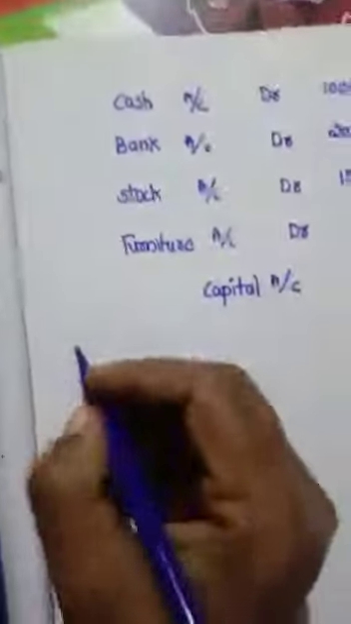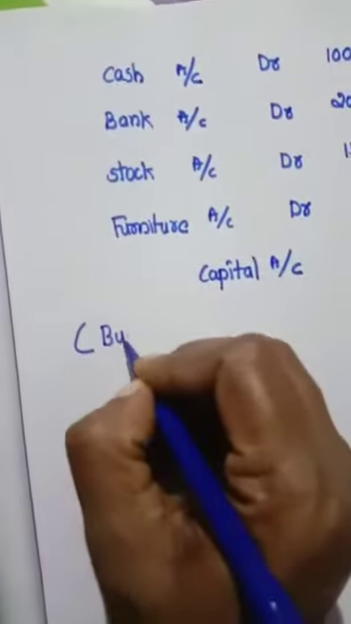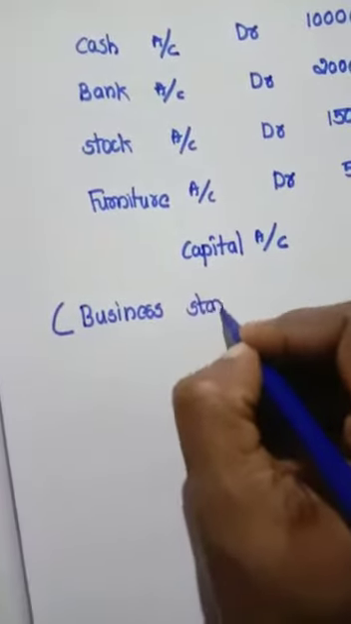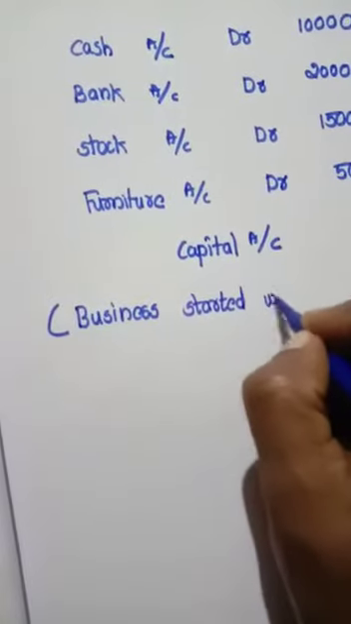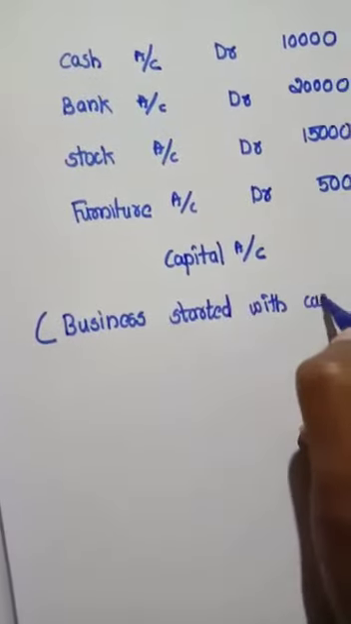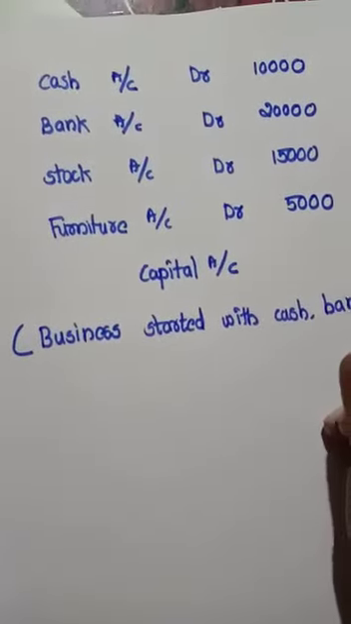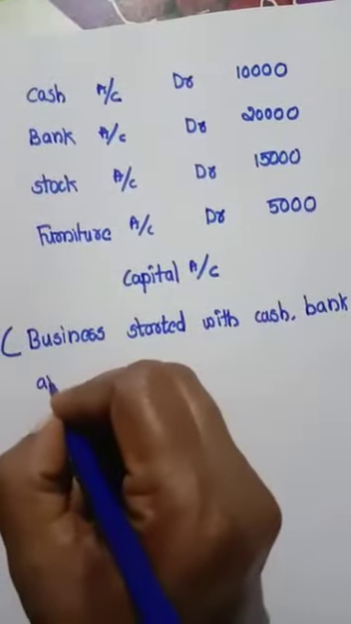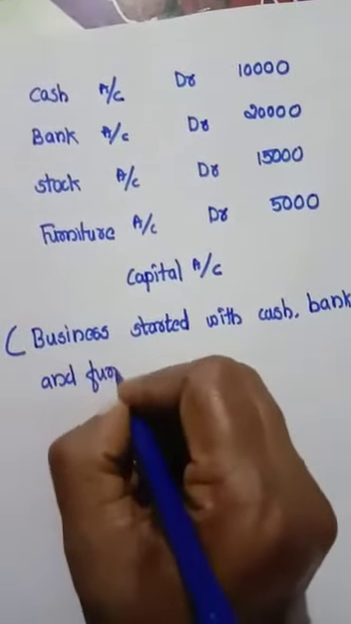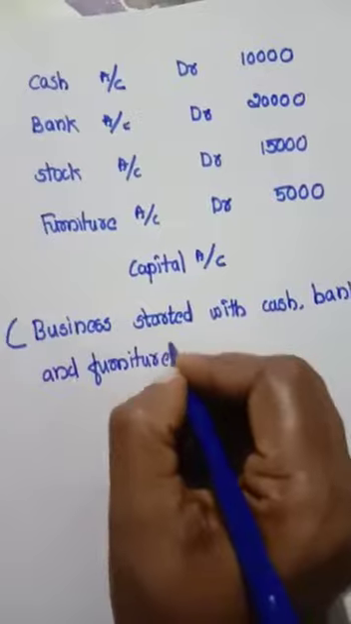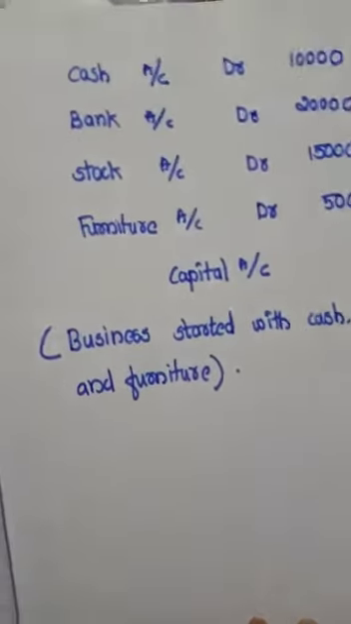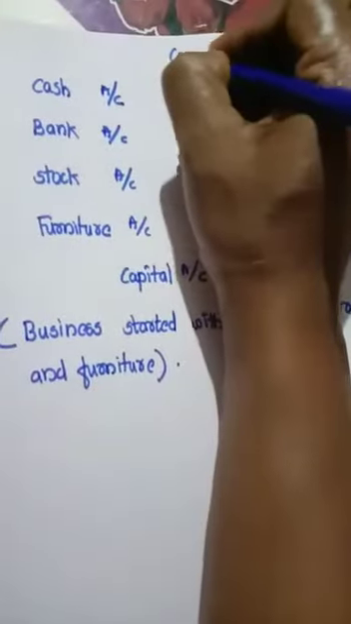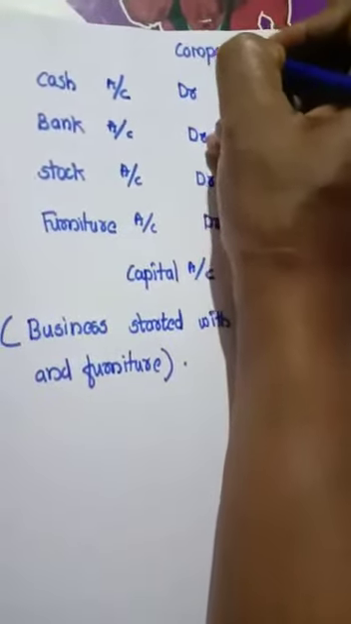What is the narration? Business started with cash, bank, stock and furniture. This is an example of which entry? Compound entry.